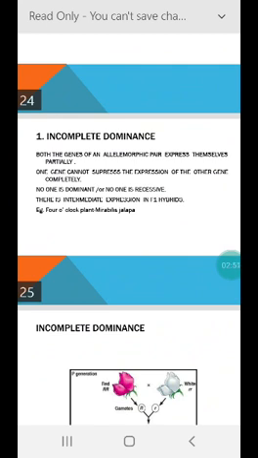Means one gene cannot suppress the expression of the other gene completely. So in this case the pair is not, you can say, one dominant and other recessive. In such cases there is an intermediate expression of the traits in F1 hybrid.